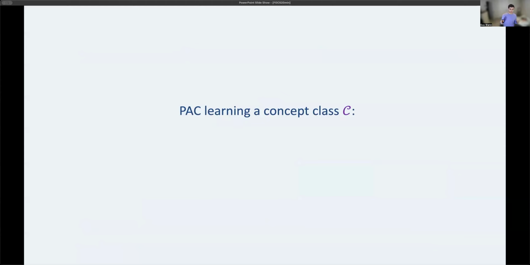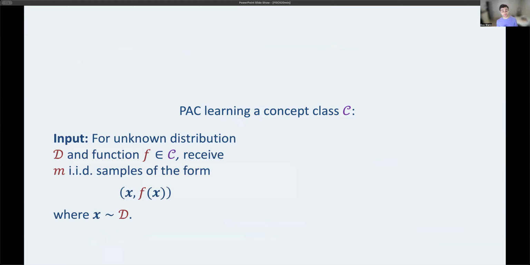I want to start by defining, or for some of the audience, redefining what I mean by PAC learning throughout this work. So in PAC learning, there's an unknown concept class, C, we want to learn. And in this talk, we're interested in the distribution independent setting of PAC learning. So what that means is we have an unknown distribution, D, unknown to the algorithm, and also an unknown function, which has the guarantee that it is within the concept class C, but we otherwise don't know what it is. And the learner gets IID samples from the distribution.